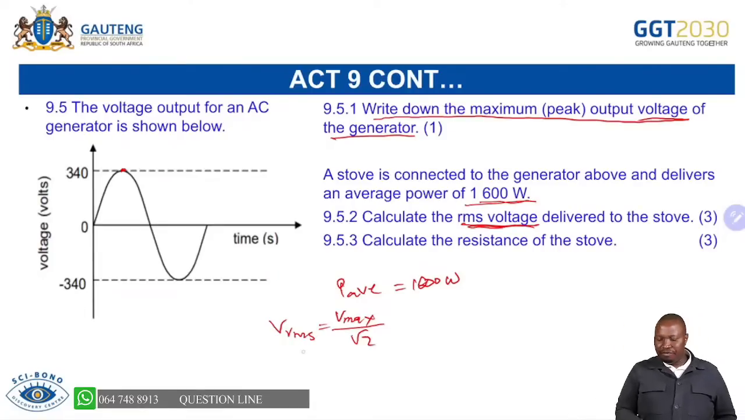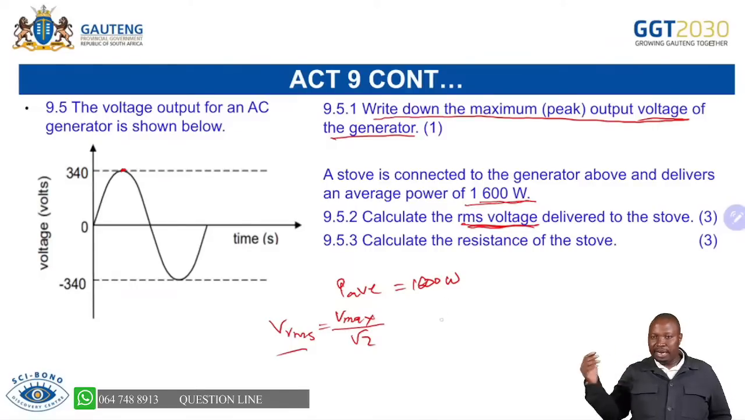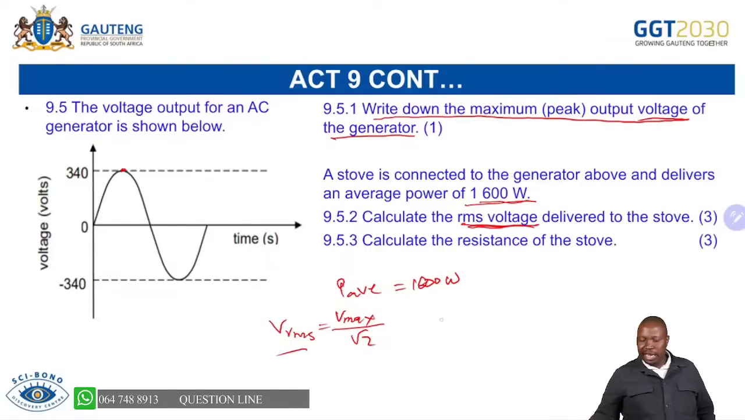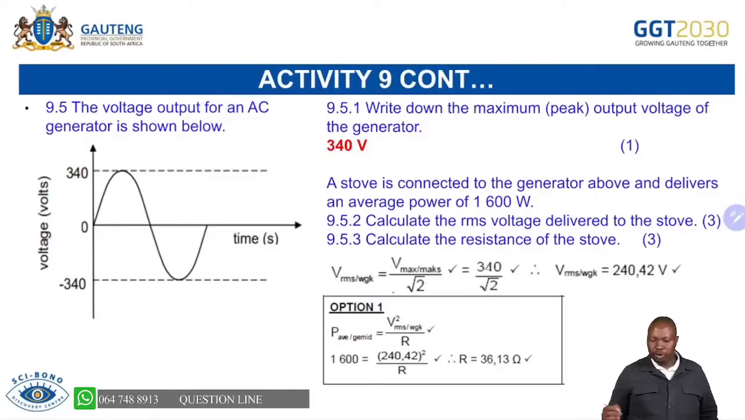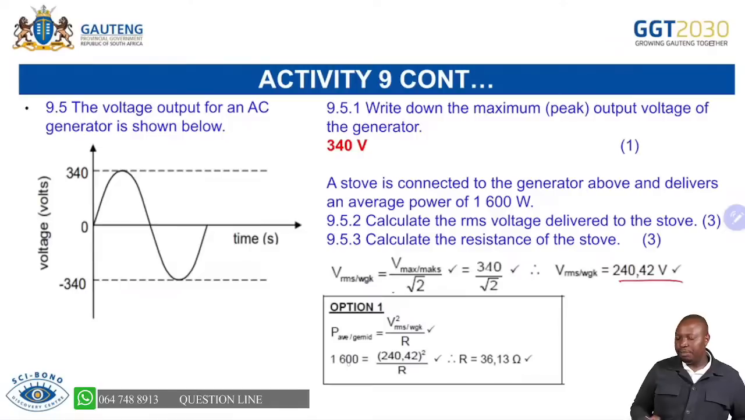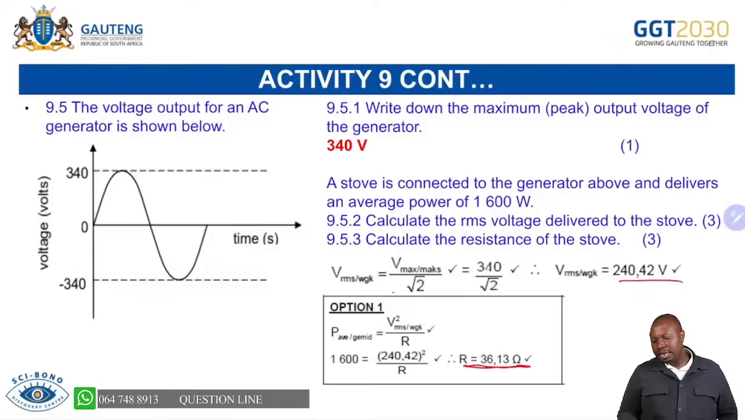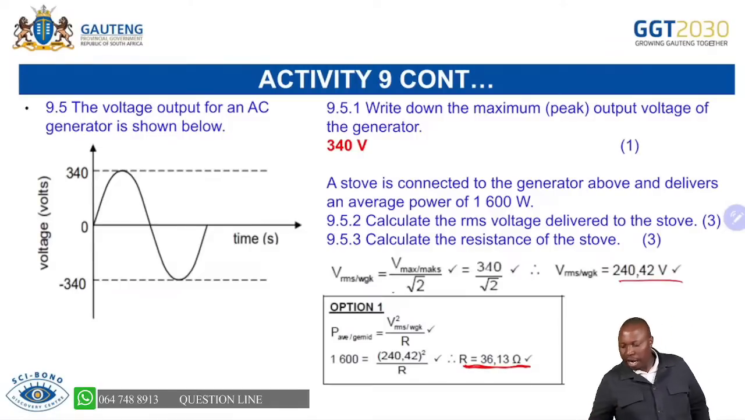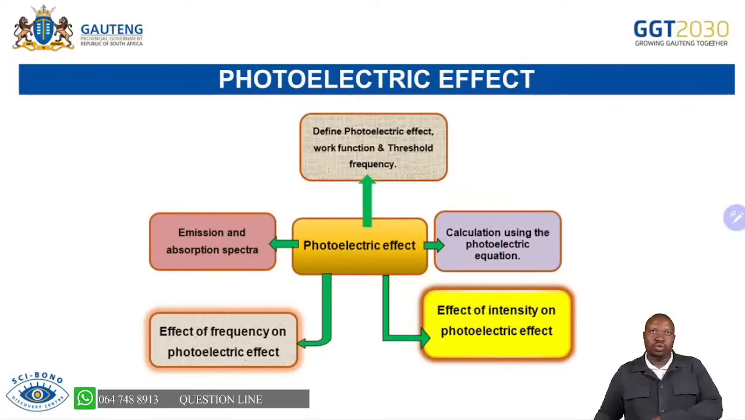Calculate the resistance of the stove. Now you have the VRMS, and the P average equals VRMS times IRMS. As you go to your data sheet, you can use the formula V squared over R, which is 240,42, which is what you got there, and 1,006 was our power. You are able to determine the R. Always do data collection. It will help you decide which formula you're going to use.